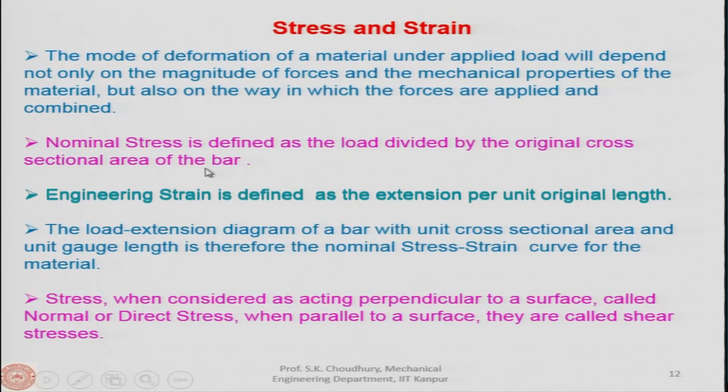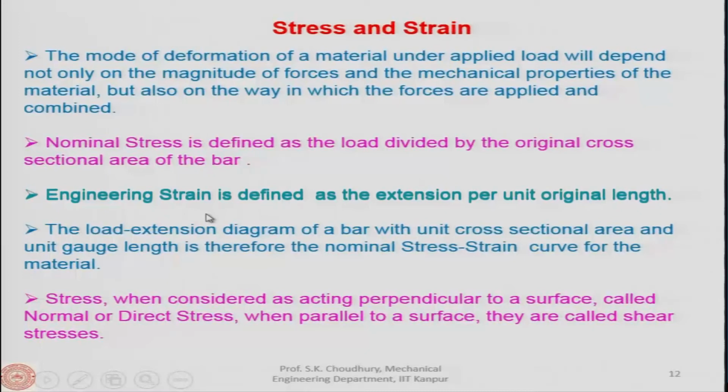And now you know that the difference between the engineering and the true stress is that in the case of engineering it is the original area, and in case of true stress it is the area which is actually experiencing the stress. Okay. Now, engineering strain is defined as the extension per unit original length. Again it is an engineering strain, and therefore, we have the length considered as the original length.